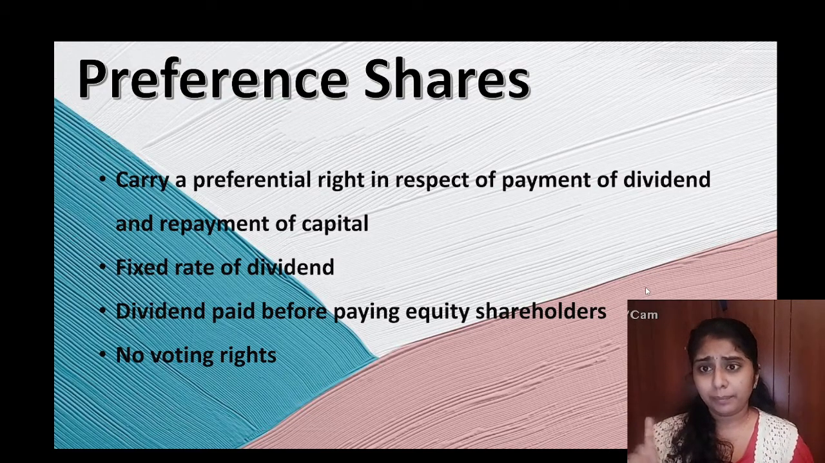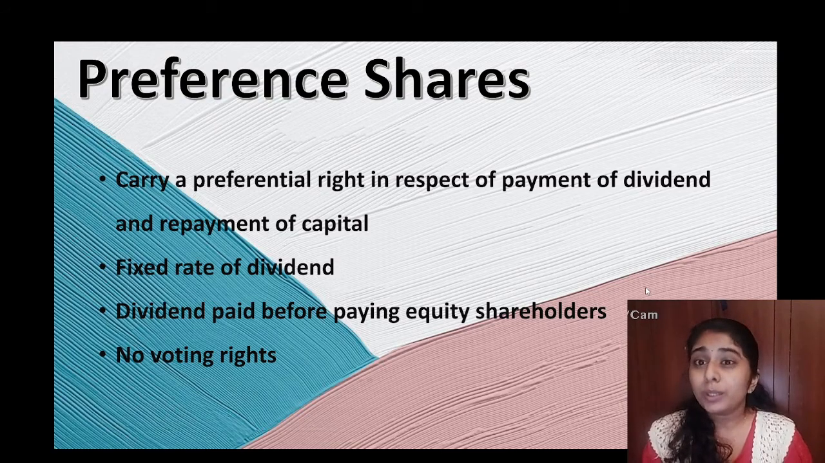In the previous session, we discussed equity shares, and we said that equity shareholders do not have any preferential rights. Preference shareholders are shareholders who have a preferential right with respect to the payment of their dividend and repayment of the capital. These preference shareholders are paid a fixed dividend, and only after paying them are equity shareholders paid. So they have a fixed rate of dividend, and the dividend is paid before the equity shareholders.